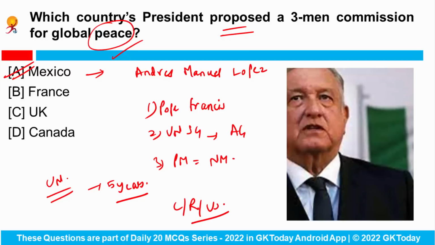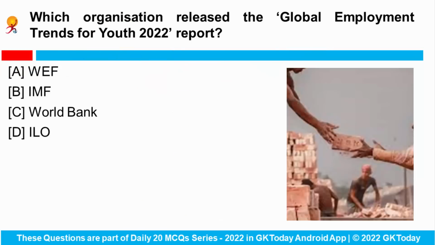Okay. So which country's president is this? Mexico. And the name is also important. Who is the president of Mexico? Andres Manuel Lopez Obrador. Next is, which organization released the Global Employment Trends for Youth 2022 report?